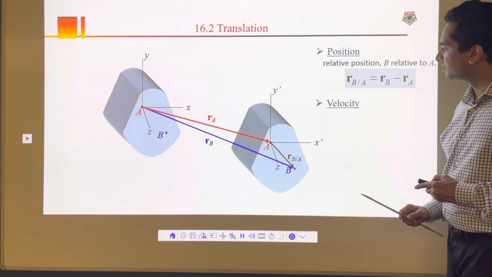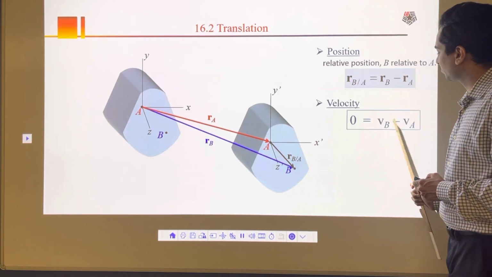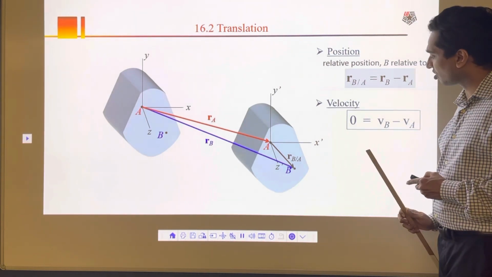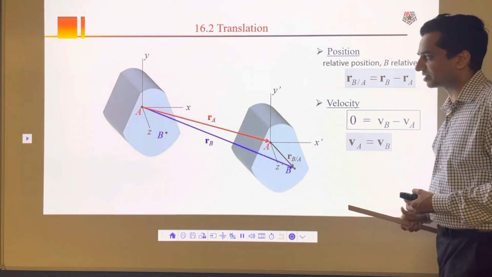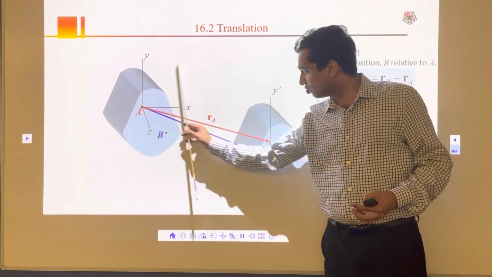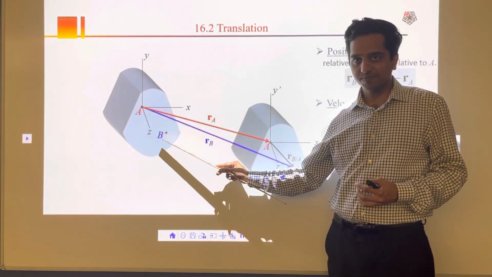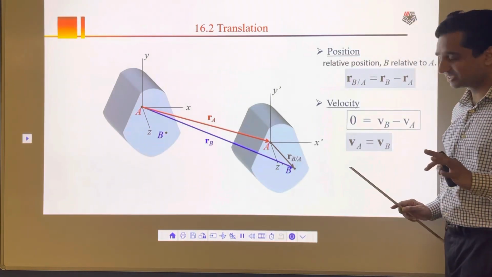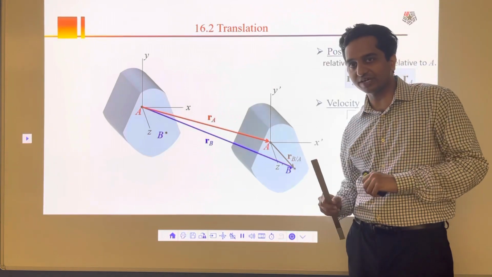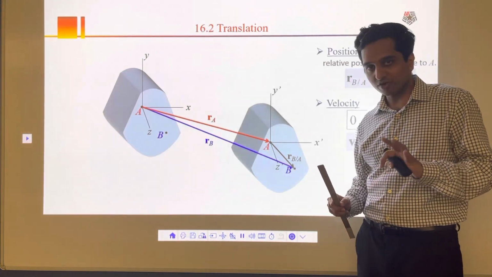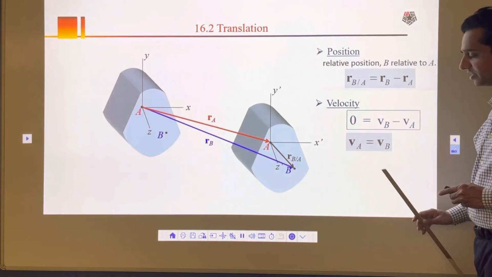So here, velocity. I am going to differentiate this position with time, and if I do that, 0 is equal to VB minus VA. That's what I get. Or I can safely say VA is equal to VB. It's common sense, but we need to derive it mathematically. So whenever you move this in translation, velocities of A and B are exactly the same. VA is equal to VB. If it is rotation, then it will be a different scenario, but as it is a simple translation, I can safely say that VA is equal to VB.